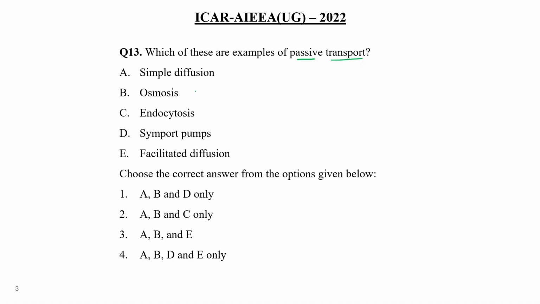Yes, osmosis again is movement from high concentration to low concentration, and then facilitated diffusion, which is a type of diffusion. So A, B and E. The symport movement requires a carrier and it requires energy. Similarly for endocytosis. So choice number 3 would be the correct answer.